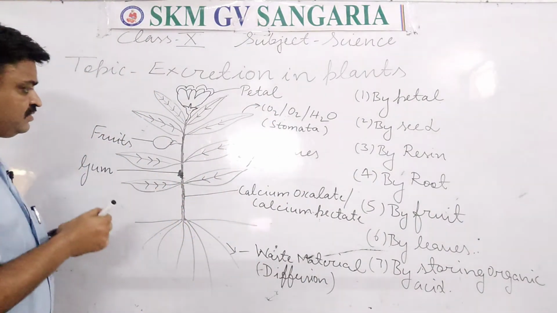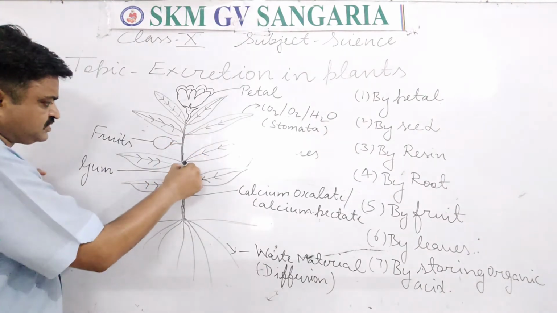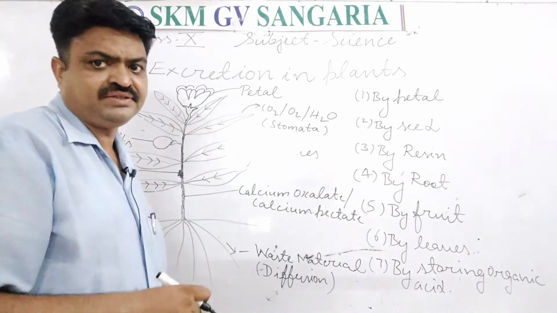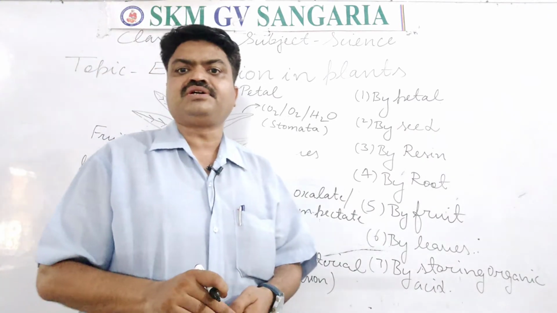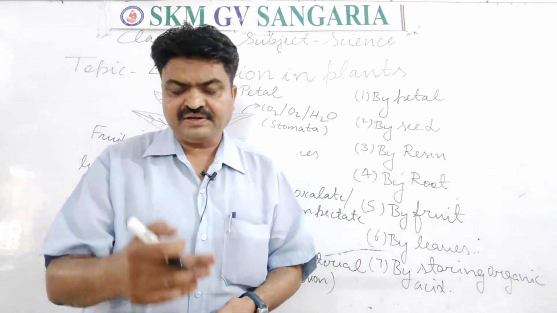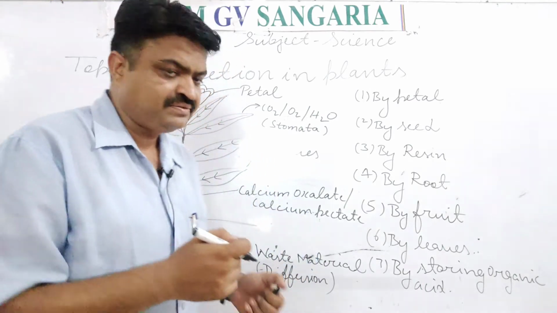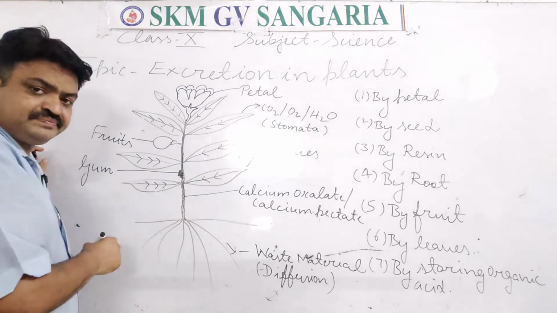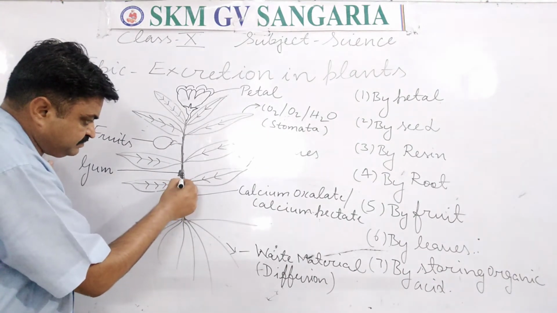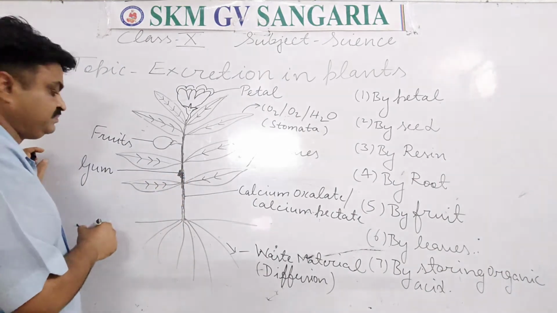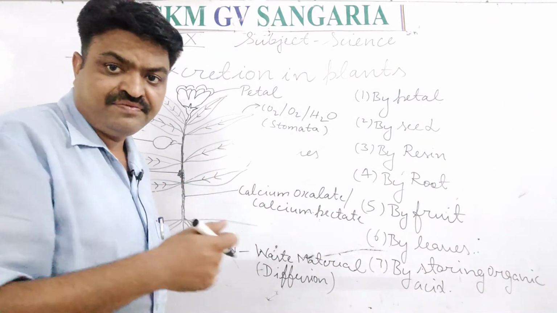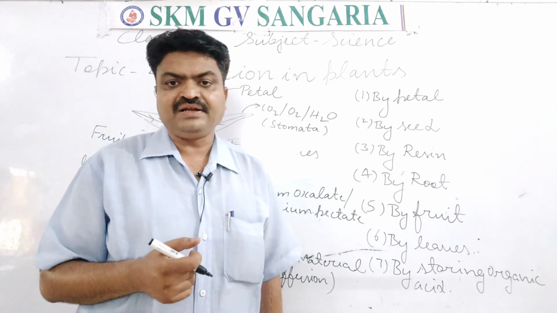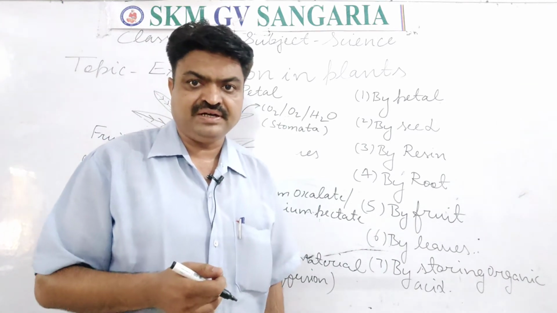Like this, there are some plants, student, that release gum and resins, and with the help of those gum and resins, they get rid of the waste. It means there are some plants like babool, student. Babool releases the gum. It means liquid waste is removed by their stem, and that liquid waste is known as gum, student.